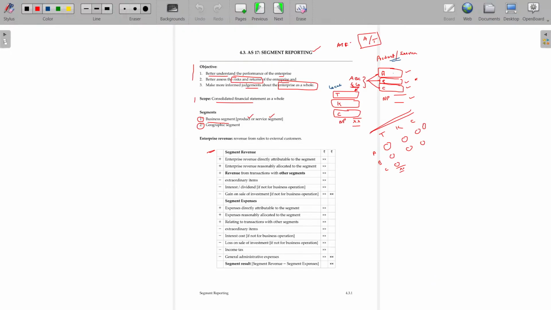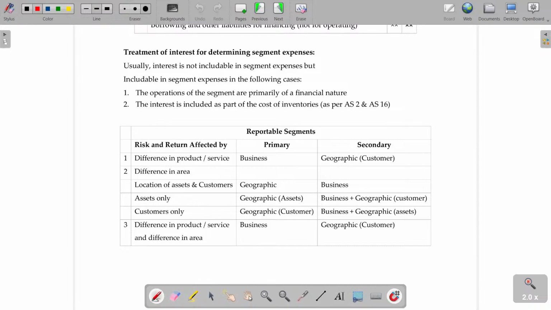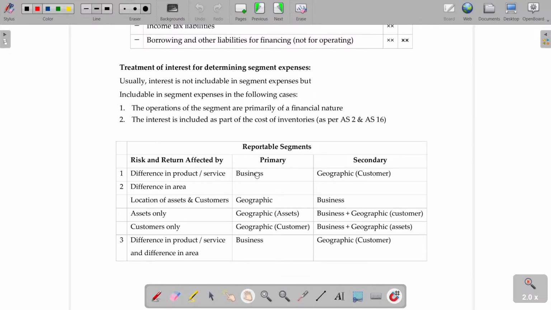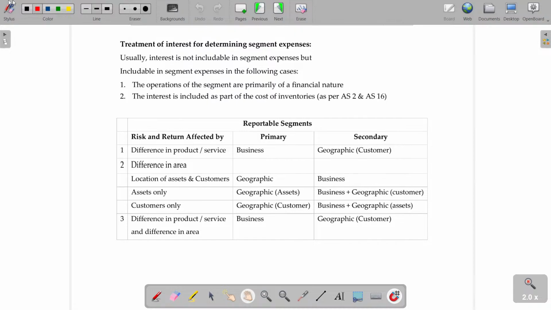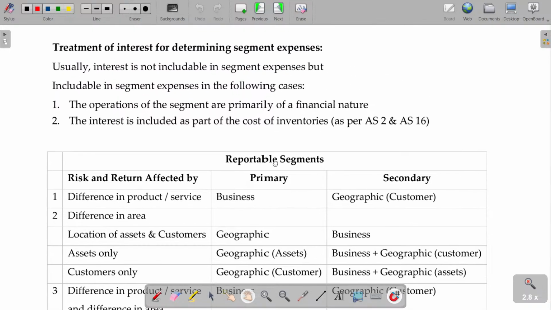Now, let me complete some theory. Okay. Now, see.